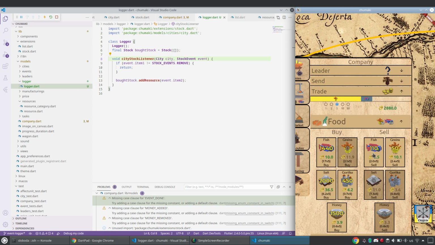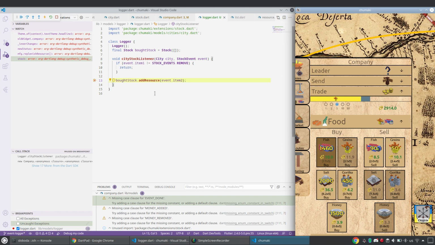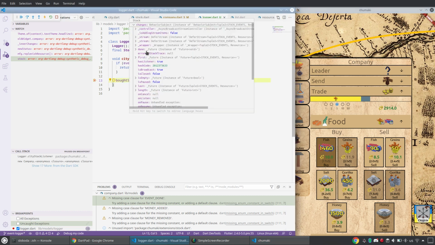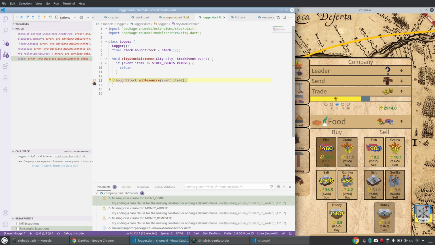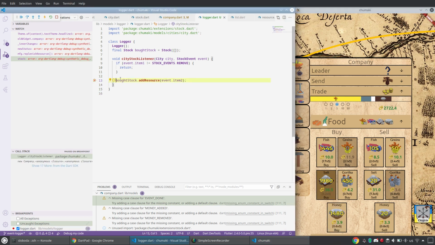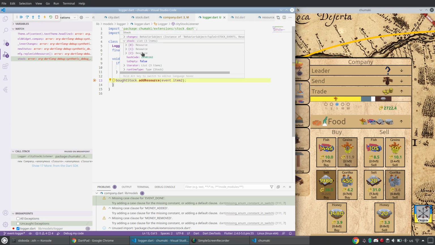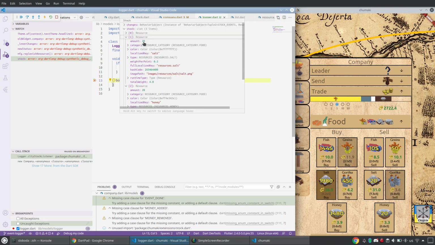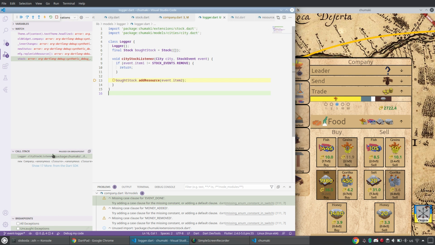So resources: what happens when you sell, what happens when you buy. You actually increase the stock. By the way, let me try salt and honey. Now let me do it again. There should now be three positions. Stock: honey, 20 honey bought by you already, 20 salt, and 75 fish. Good. That's pretty good. So you see it's connected.